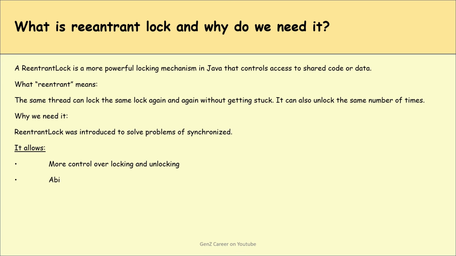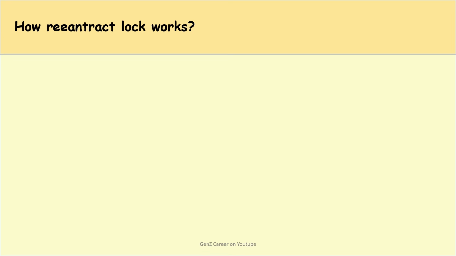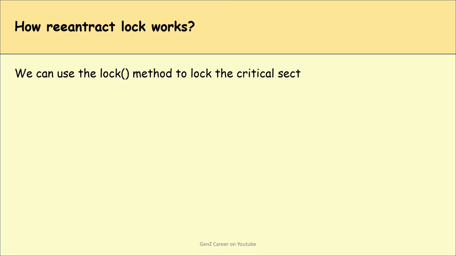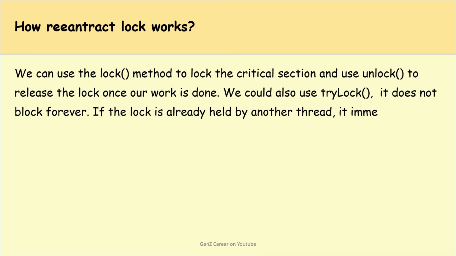It basically allows more control over locking and unlocking: the ability to try to get a lock without waiting forever by the tryLock method, setting fairness so threads get the lock in order, waiting with time limits, and using multiple condition variables. Okay, how reentrant lock works: we can use the lock method to lock the critical section and use the unlock method to release the lock once our work is done. We could also use the tryLock method. It does not block forever. If the lock is already held by another thread, it immediately returns false, so the thread can do something else